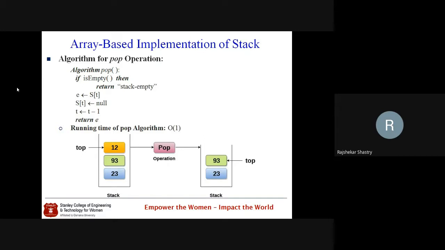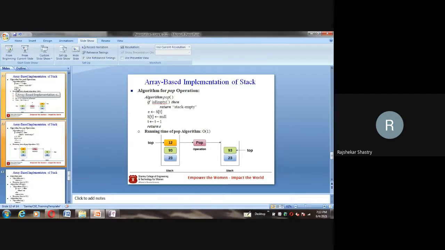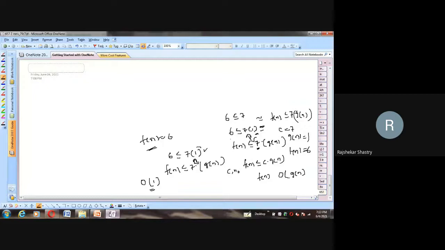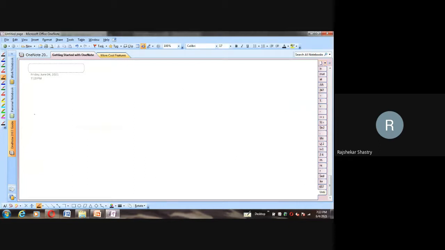Okay, so this is about the pop operation. Say we have the stack, which looks like this, and top is pointing to 3.